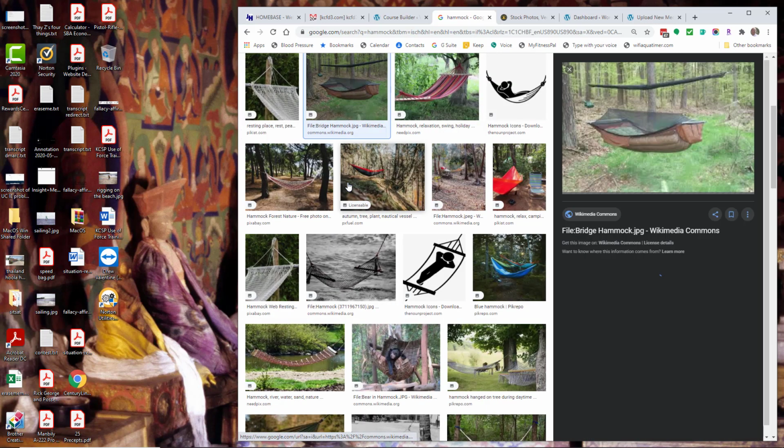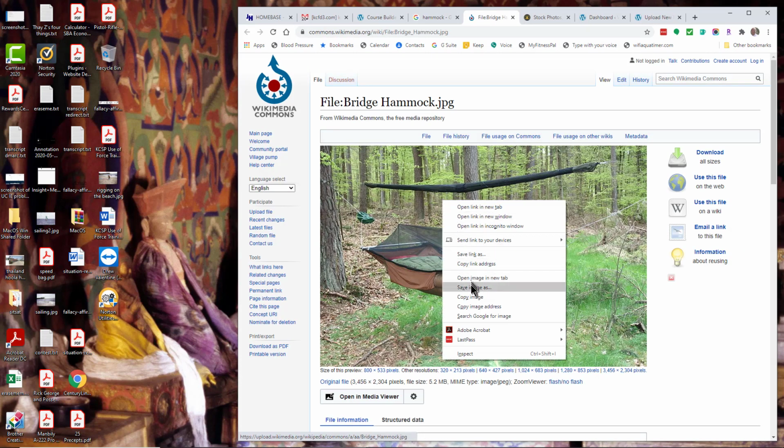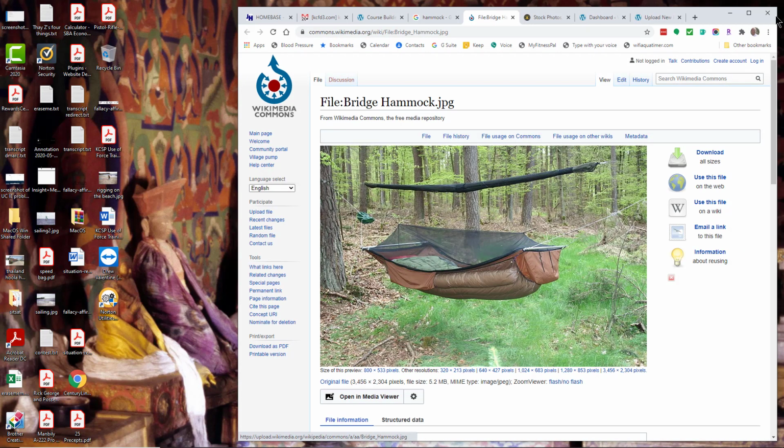For example, this image comes from Wikipedia, and you can right-click on it, save the image as on your hard drive, and use that in your website.